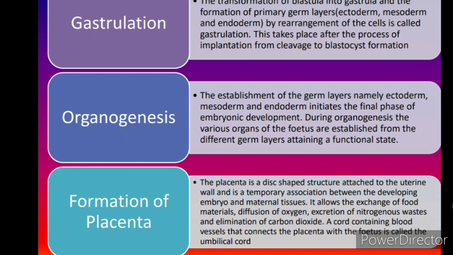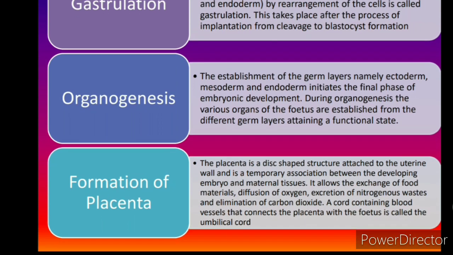Now organogenesis. Before, we mentioned that the germ layers will give rise to organs. So after gastrulation there is a process called organogenesis. The establishment of the germ layers, namely ectoderm, mesoderm, endoderm, initiates the final phase of embryonic development. And during organogenesis, the various organs of the fetus are established from the different germ layers, attaining a functional state.